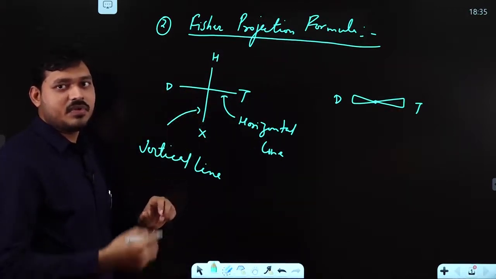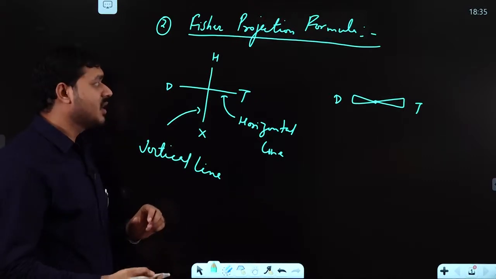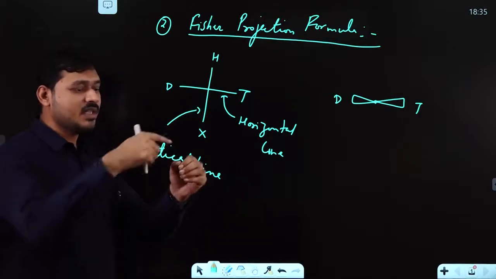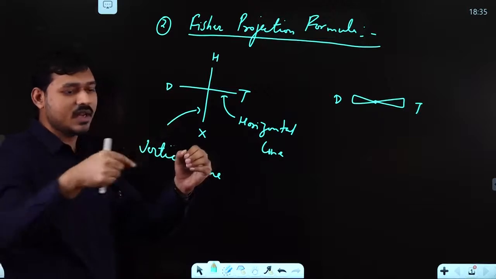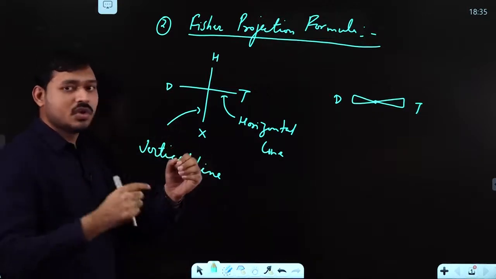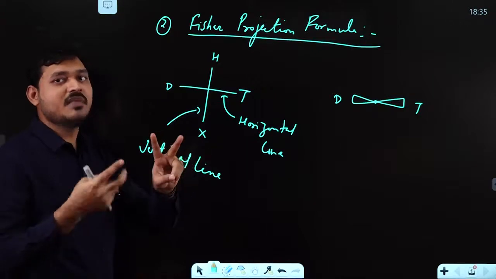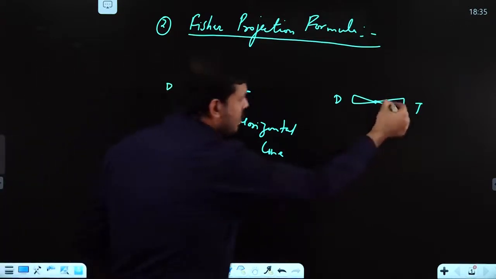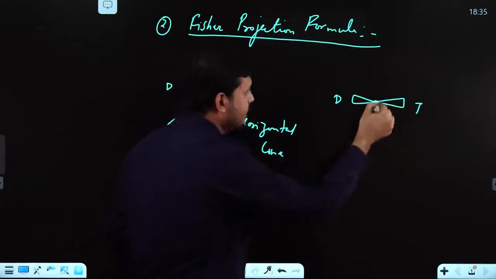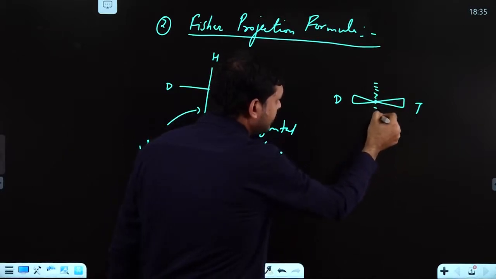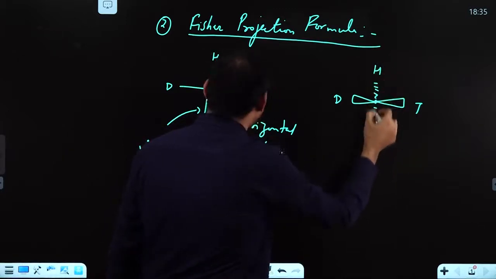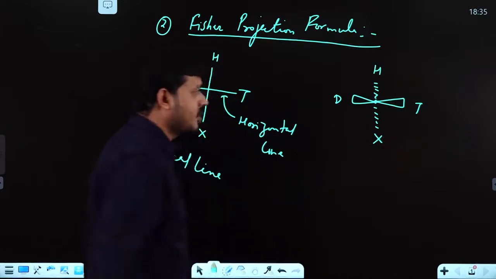In 3 dimensions, you can understand it as two V-shapes on different sides. So these two are towards the observer and these two are away from the observer.